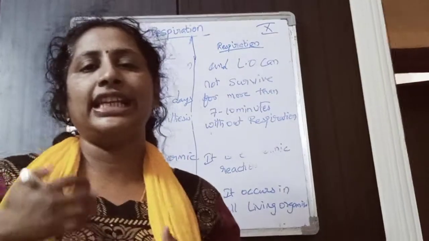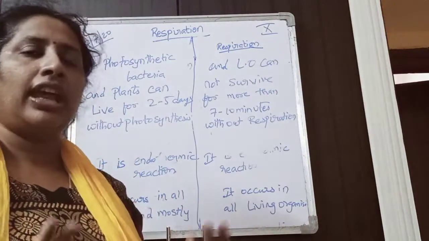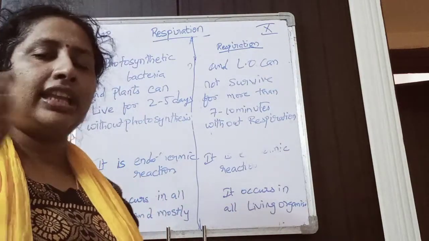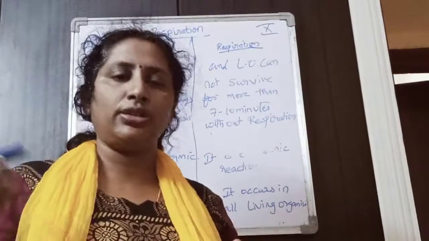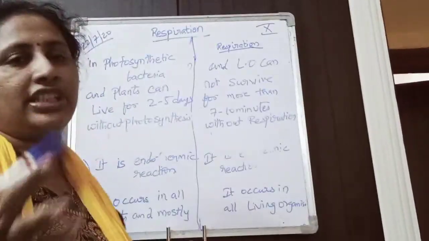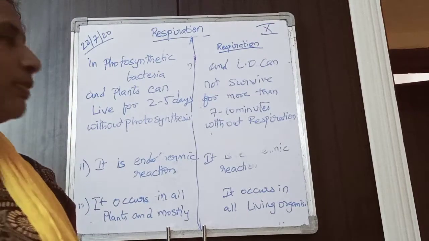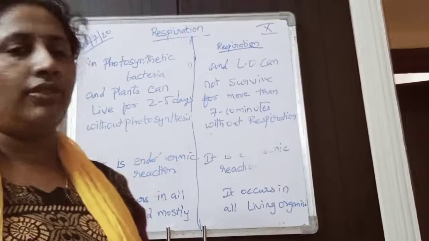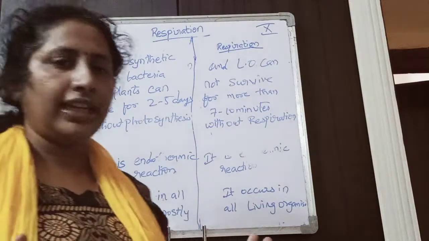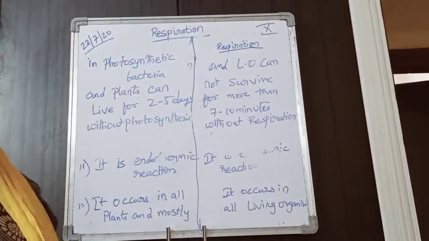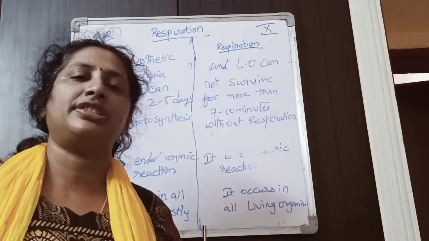Your cells need continuous energy and continuously need oxygen to convert glucose into energy. Okay, clear? So these are the main differences between photosynthesis and respiration.